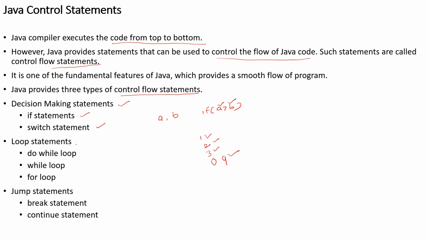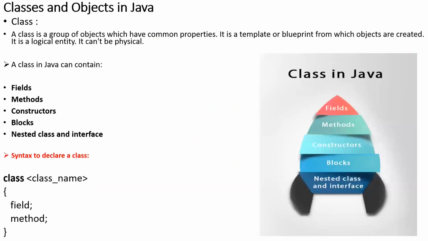Next one is loop statement. You have do while loop, as well as for loop, simple things that we have already seen in our C++ as well as C. Then you have jump statements: break statement as well as continue statement. What is break statement? Whatever the case blocks you have, if you want to come out of that case block, we use this break statement, which terminates or comes out of that particular case block. Then continue statement continues the flow of execution of a program. So these are the control statements we have in Java.